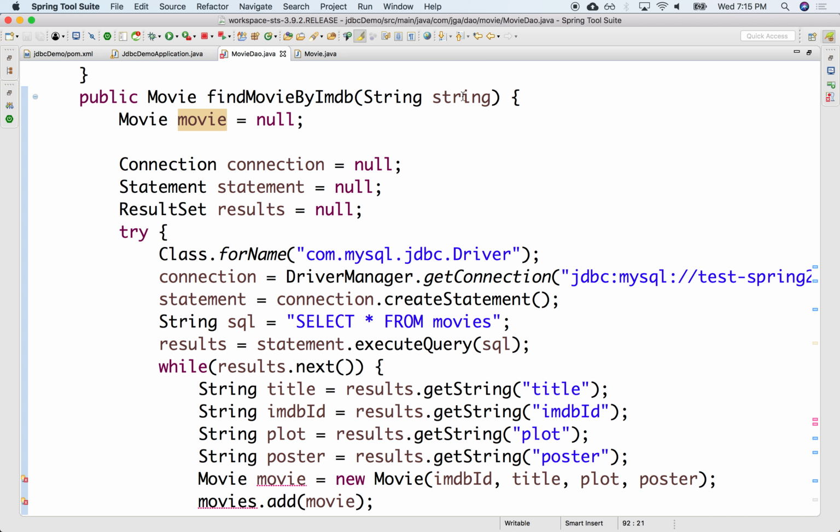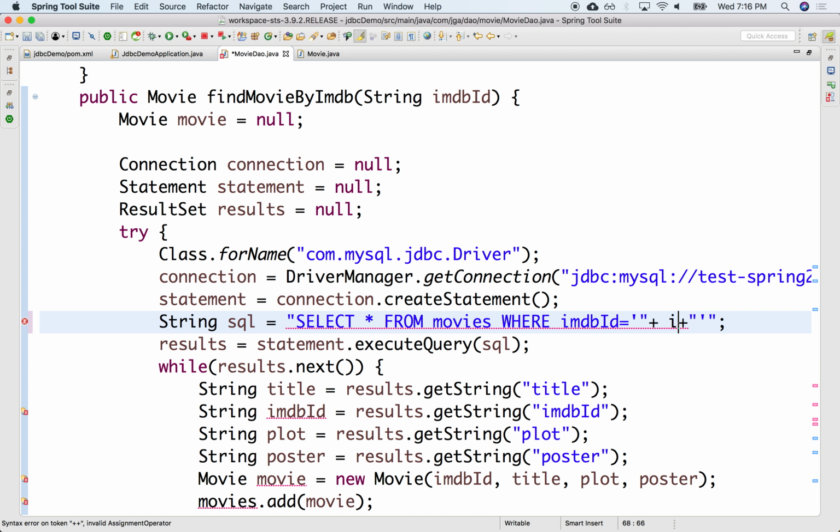And presumably this IMDb is unique. It's a unique identifier. Actually, it's the primary key in the table. So when we do a query, we know it's going to be just one record, right? Now the SQL is going to be something like select star from movies where IMDb ID is equal to, and then the quotations here, and then this is going to be IMDb ID.